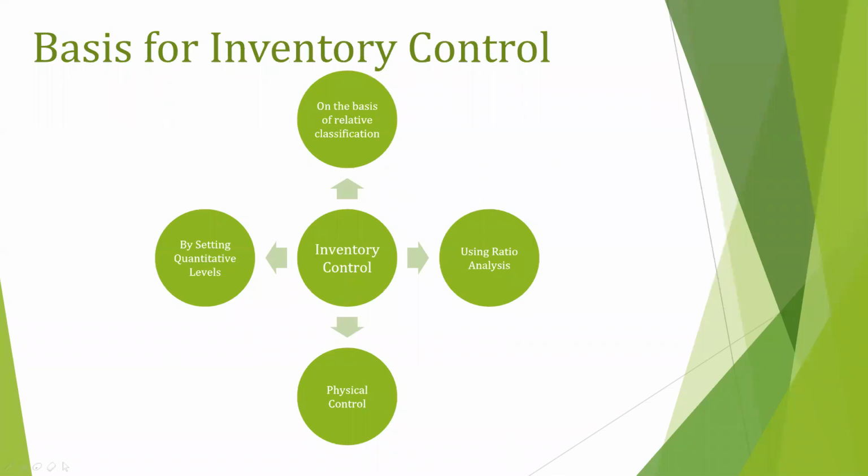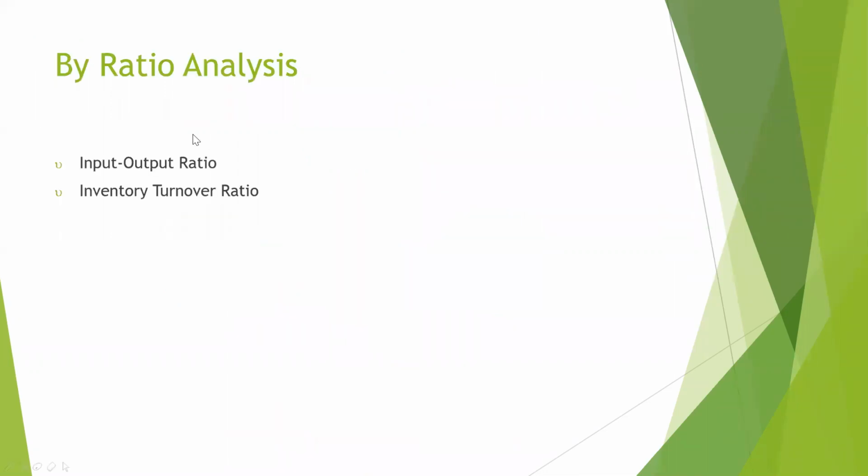Basis for inventory control. How does the business ensure inventory control? One, by setting quantitative levels. This has been discussed in detail in my previous video. In this video, we are going to look at ratio analysis. We are going to cover two types of ratio, input-output ratio and inventory turnover ratio.